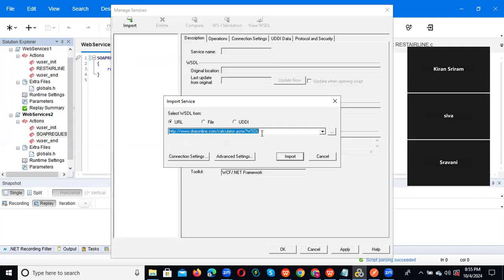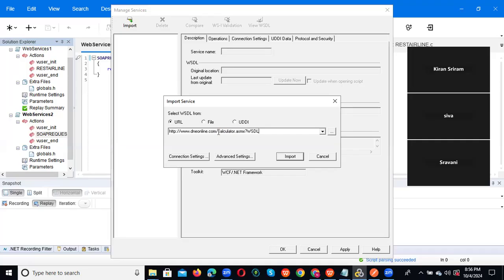If you want to do from the SOAP test, SOAP request, then you need to ask for the WSDL file. You need to give the WSDL file like this. What is the URL will be there, after that question mark, and you need to give the WSDL. And after that, just click this. So this WSDL file belongs to the calculator one. Calculator means nothing but adding, division, multiplication. This will be there. So now just import.